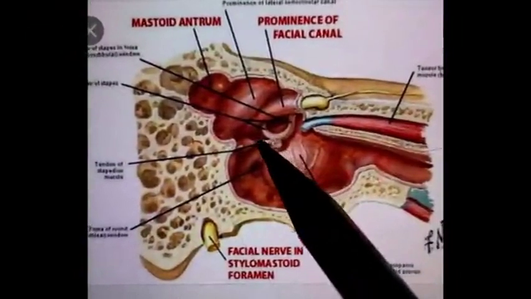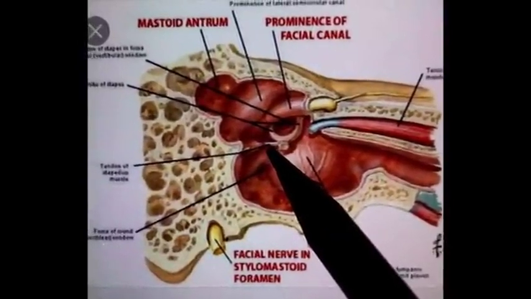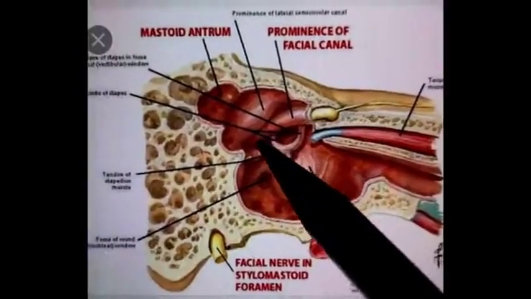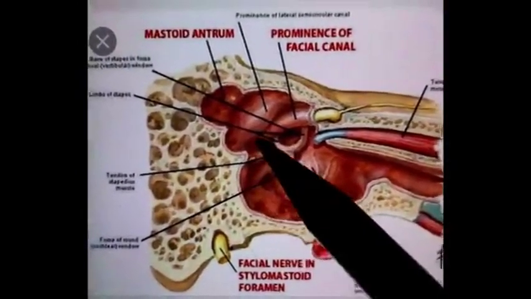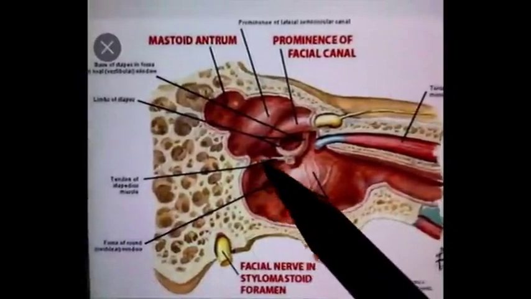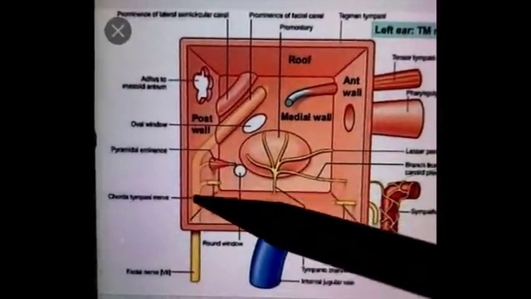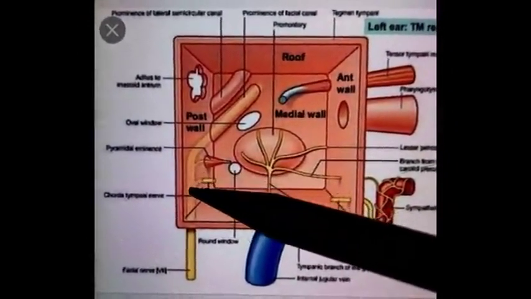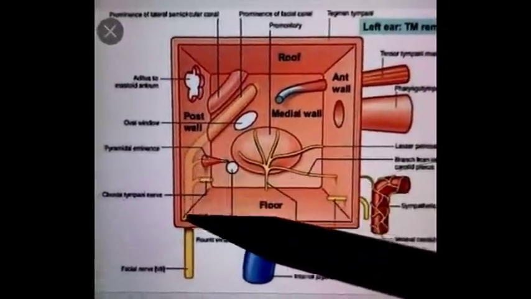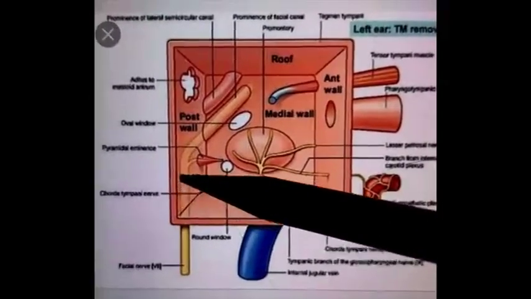The second muscle is the stapedius muscle. So here we can see a white colored structure. This is the tendon of the stapedius muscle. The stapedius muscle lies in a bony canal that is related to the posterior wall of the middle ear cavity. So this is the posterior wall of the middle ear cavity. There is a canal in which lies the stapedius muscle. In the lower part, the bony canal of the stapedius muscle is in continuation with the canal of the facial nerve. So this vertical canal of the facial nerve and the stapedius muscle canal are both in continuation.